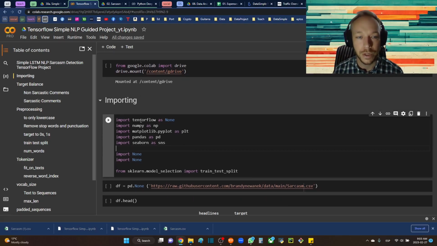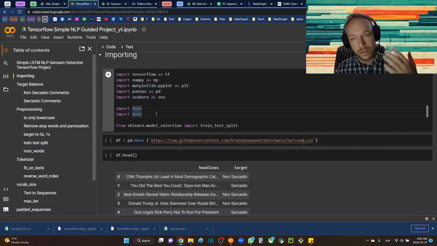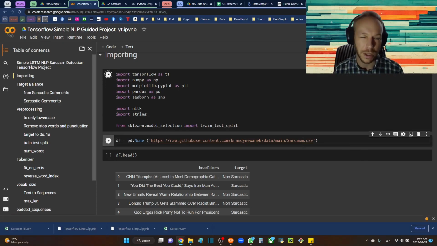Here we're going to import TensorFlow as TF, and we'll be using that a lot today. Because we're doing an NLP project, we have our regular data science libraries here, just in case I didn't end up needing all of them, but it's always good to import them. You'd be surprised how much you need these ones. Then import NLTK, the Natural Language Toolkit, and string. We'll use these for a couple of little pre-processing sections to deal with the strings and make our life simple.